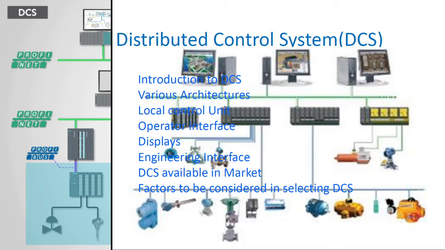That means this is used to distribute the data from one device to another device. Especially in industries we have to distribute the data from one device to another device. So that's why it's called a distributed control system.